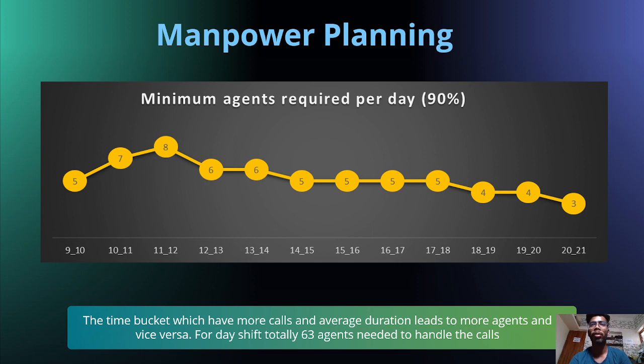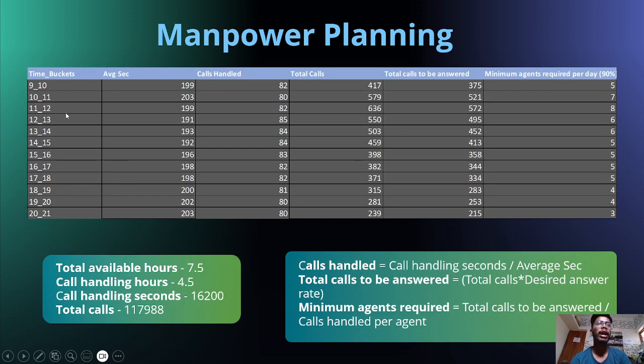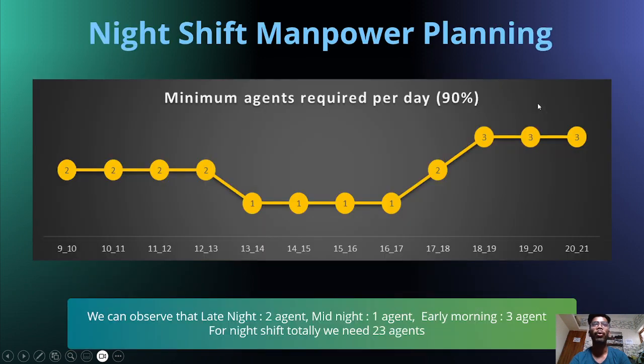So this is the manpower planning that we have done. You can see that this is the table that we have already seen in the Excel. These are the formulas that we used to calculate the minimum agents. Next is night shift manpower planning.